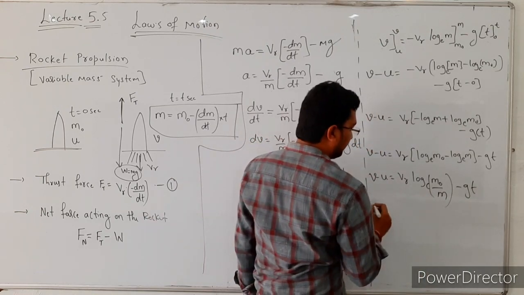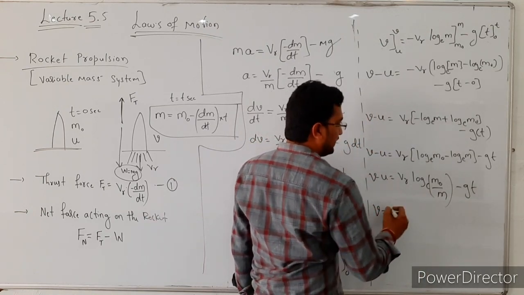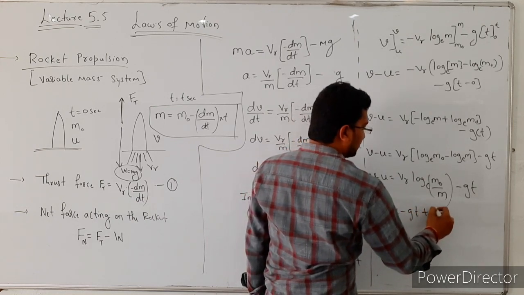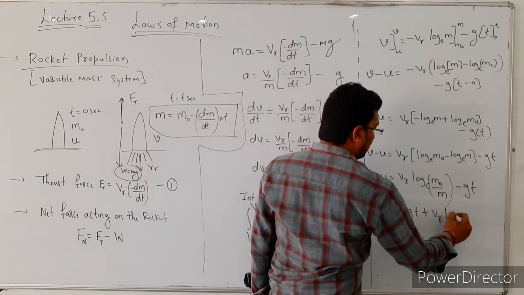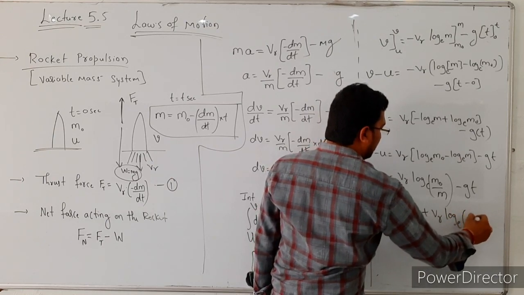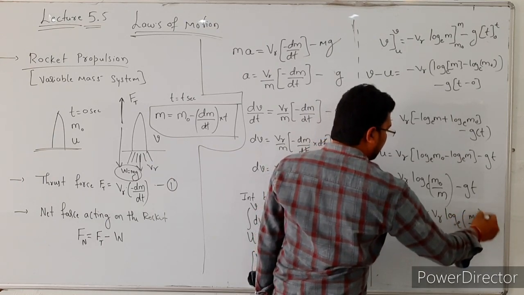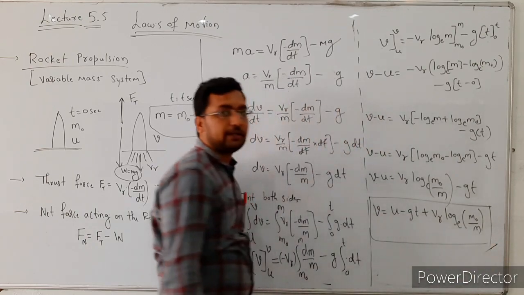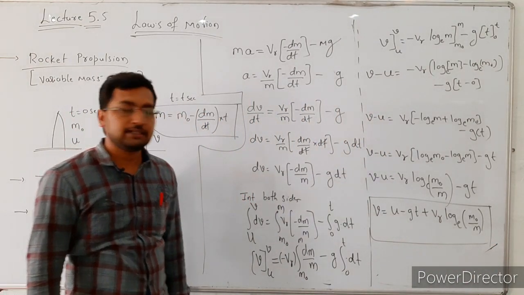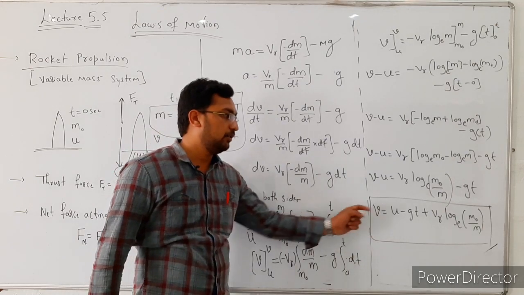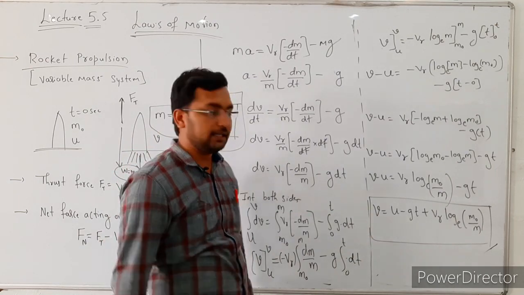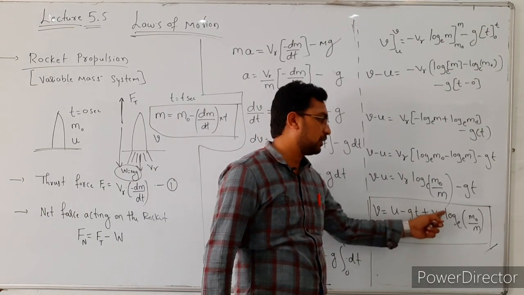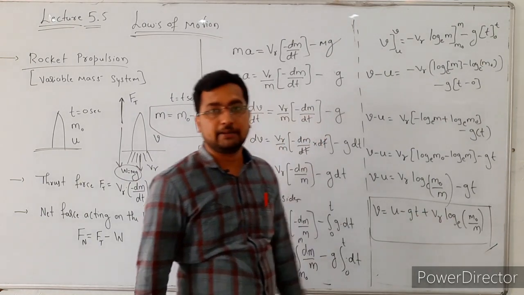So from this relation, we want the velocity of a rocket, that is v is equal to u minus g into t plus v suffix r log base e m0 divided by m. This formula is used to find the velocity of the rocket at a time interval t equal to t second, that is v is equal to u minus g into t plus v suffix r log base e m0 divided by m.